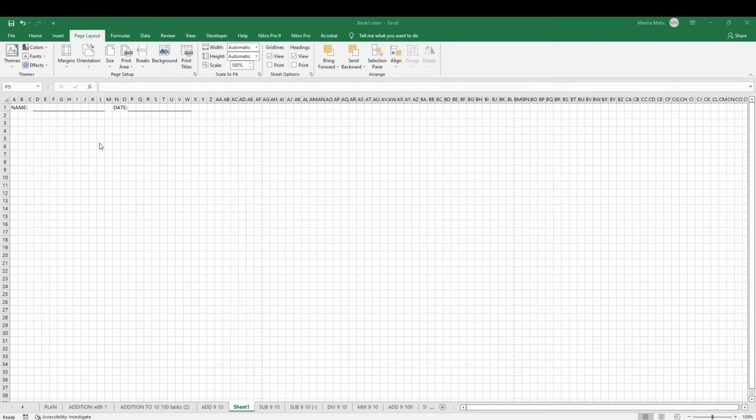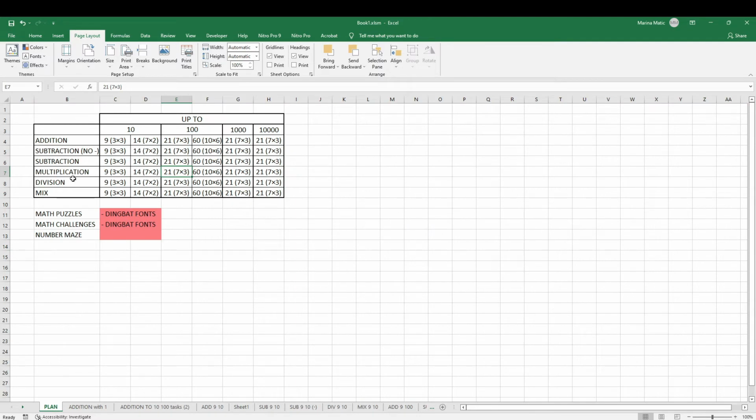Now that we have the page ready, we need to decide, depending on the age group, how many tasks we want to have on one page. I actually made a plan for myself here. So I need to create addition, subtraction without negative values in results, subtraction with negative values in the result, multiplication, division, and then a mixture of everything above. And then we have numbers between 1 to 10 as a result, 10 to 100, 100 to 1000, and 1000 to 10,000. And these are my plans.